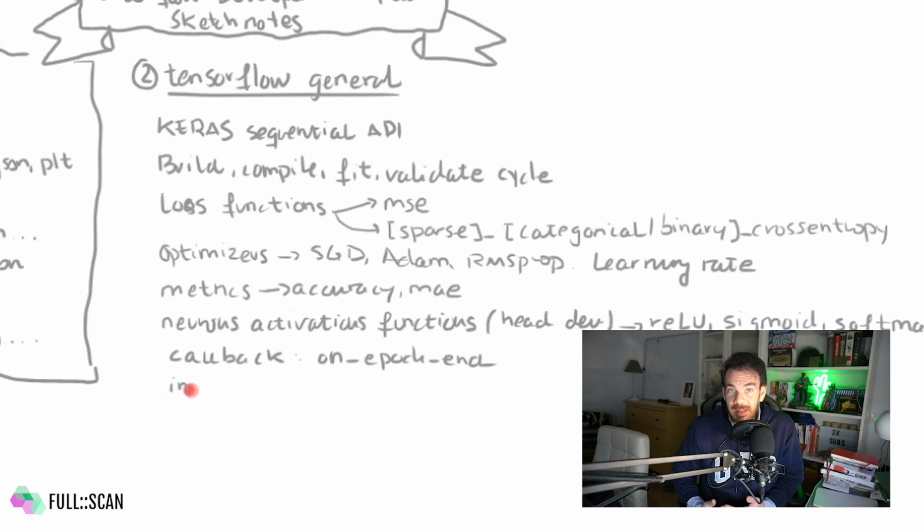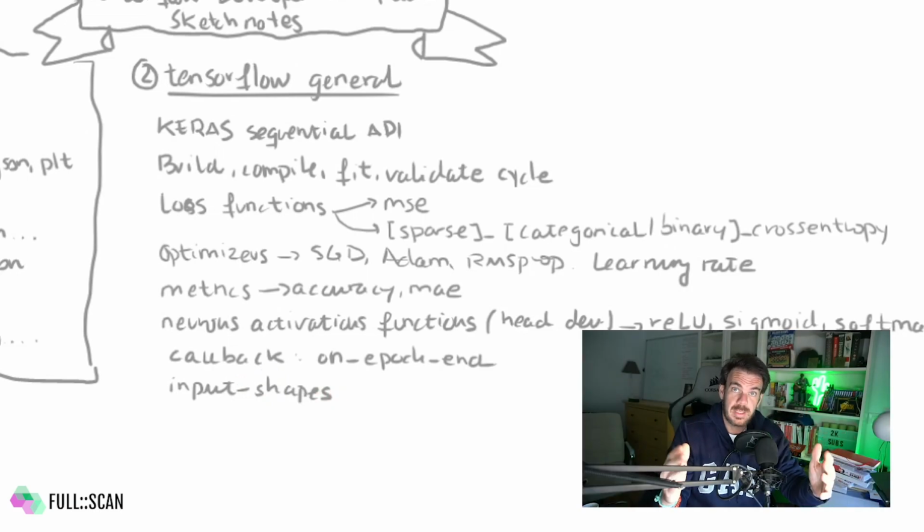And last but not least, input shapes. This is something that I tend to get stuck on a lot. So practice. Know how to print the training data shapes using, for instance, NumPy shape, np.shape. One thing that I personally do is always add as the first layer a Keras Input layer to mentally isolate the shape problem in just one place.